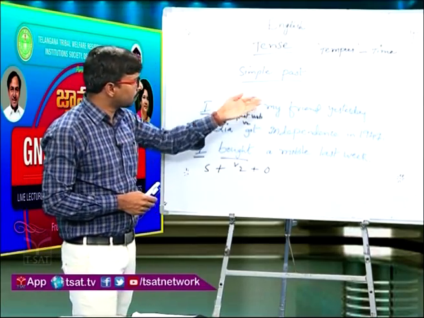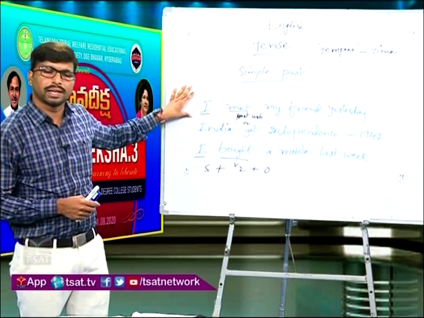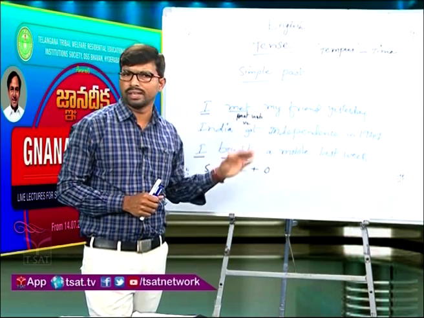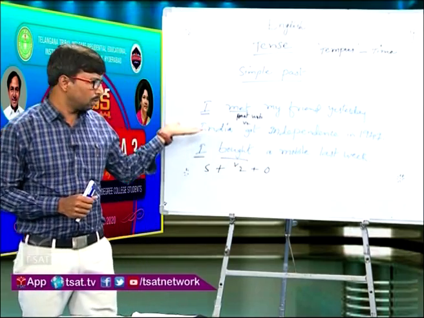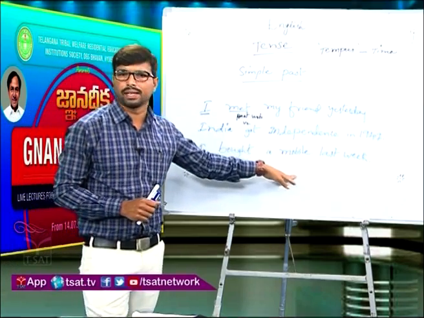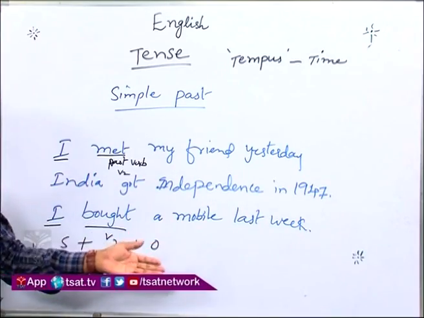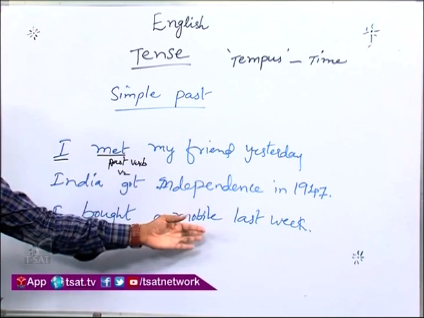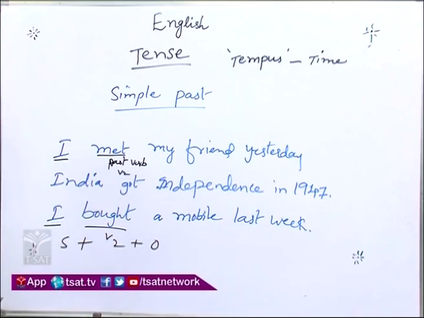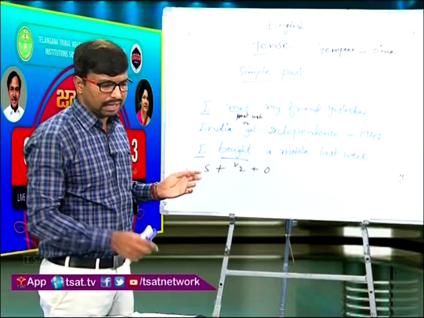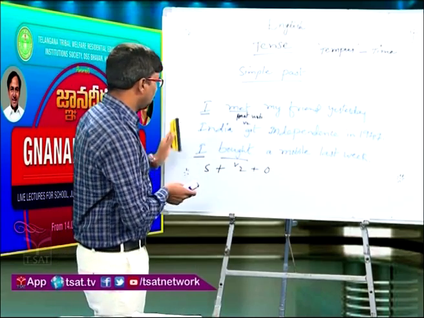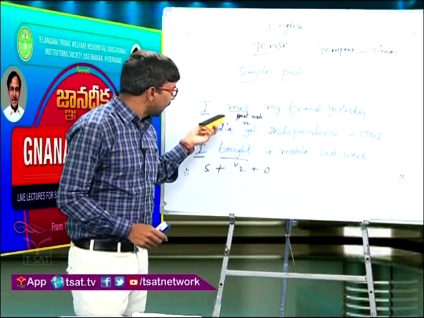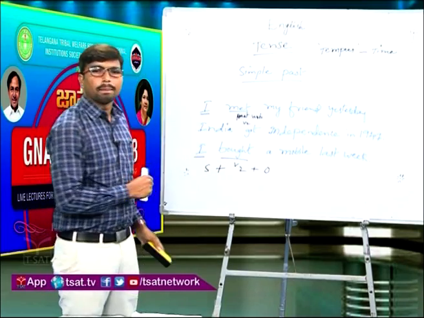Here, I met my friend yesterday. When did it happen? Yesterday, it means past. India got independence in 1947. So, it happened in the past. And I bought a mobile last week. So, this action also occurred last week. So, it talks about all past actions. So, it is called simple past tense. We have to use only the past verb in the simple past tense.